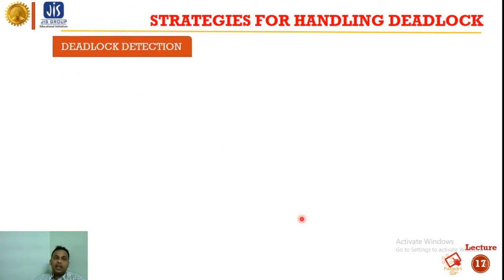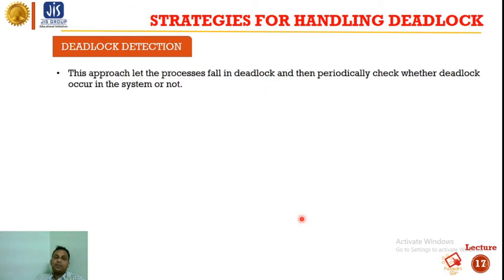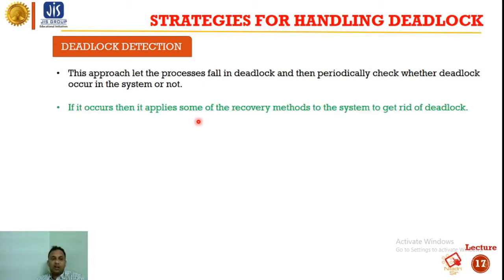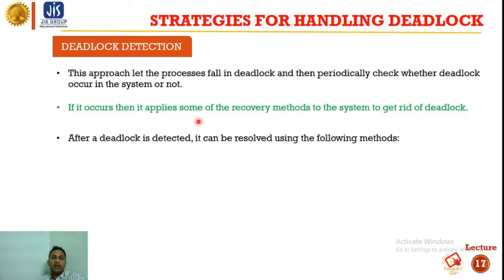Next one is deadlock detection. This approach lets the processes fall into deadlock and then periodically checks whether a deadlock has occurred in the system or not. So in this deadlock detection process, we have to check whether the system is in a deadlock state or not. If it occurs, then it applies some recovery methods to the system to get rid of the deadlock. If we find that the system is in a deadlock state after the deadlock detection algorithm, we will try to recover it from the deadlock. After the deadlock is detected, it can be resolved using the following methods.